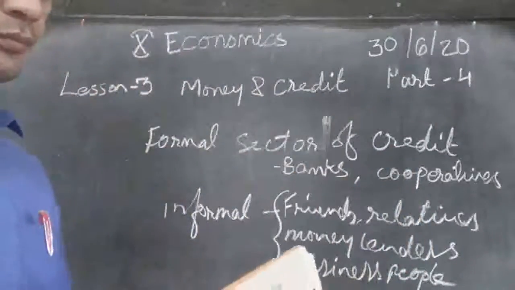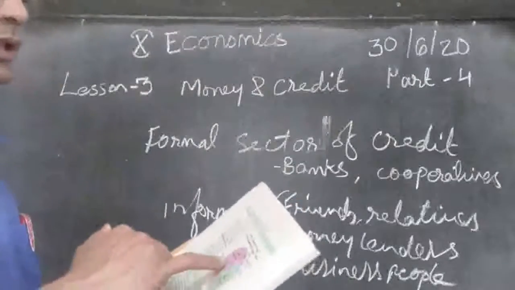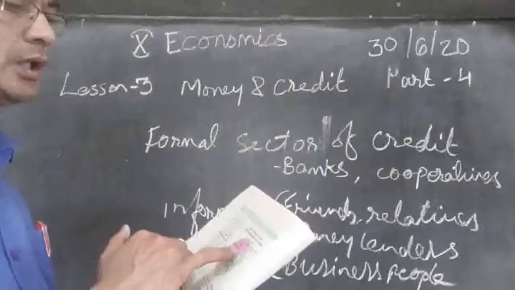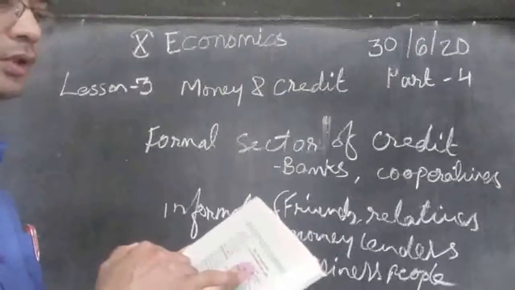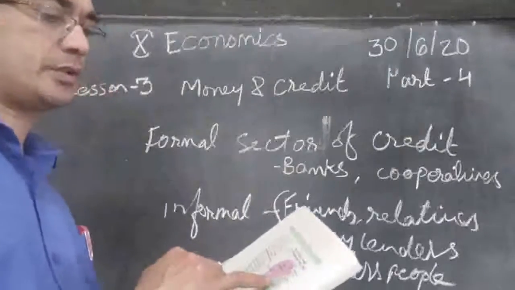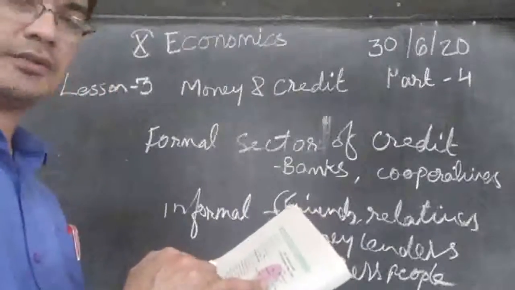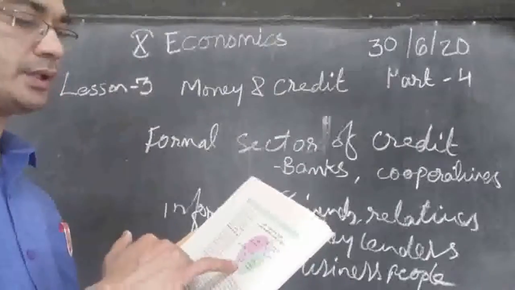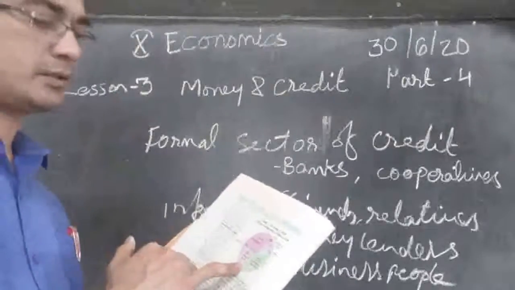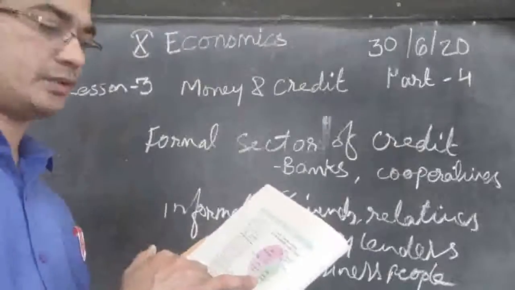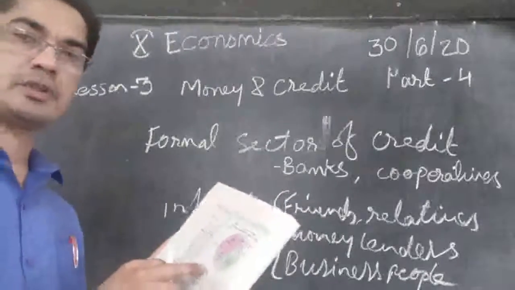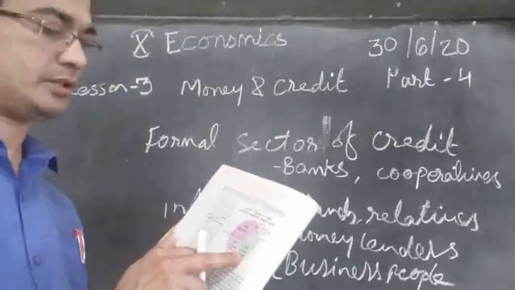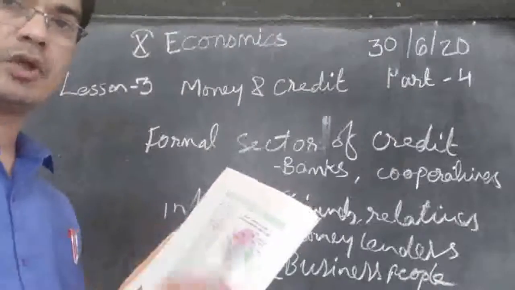We can see 30% is coming from moneylenders, 3% from traders, 7% from relatives and friends, 7% from others, 1% from landlords. 25% from banks and 27% from cooperative societies. So that means a total of 52% is coming from banks and cooperative societies. Then 48% is coming from informal sources.